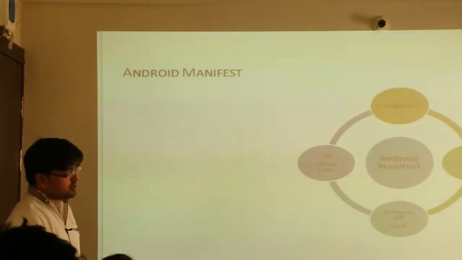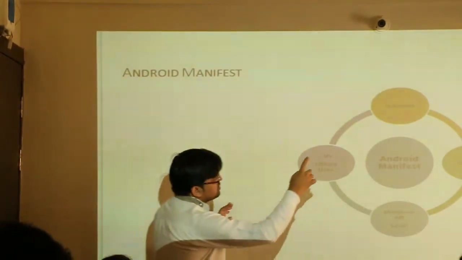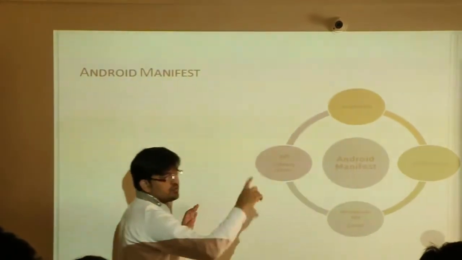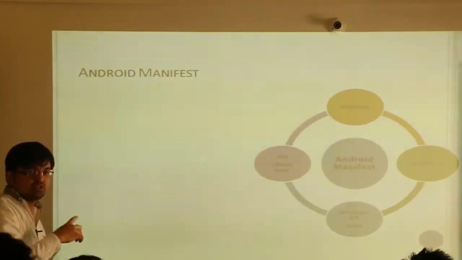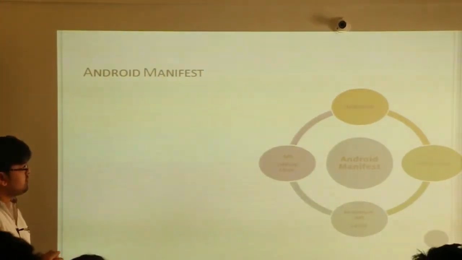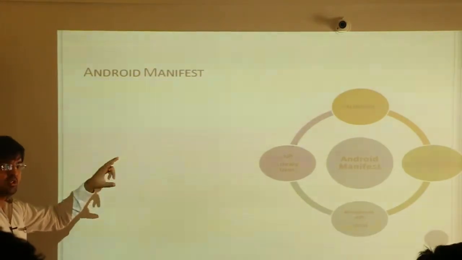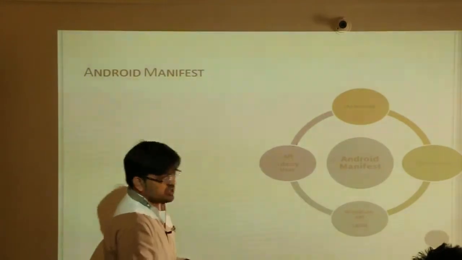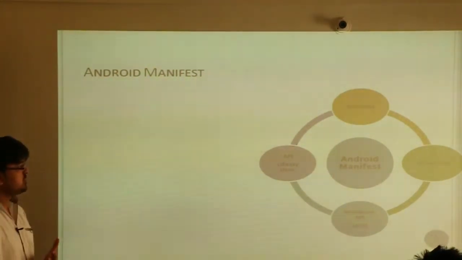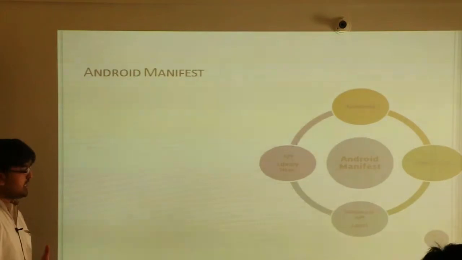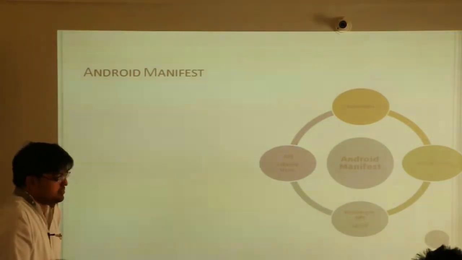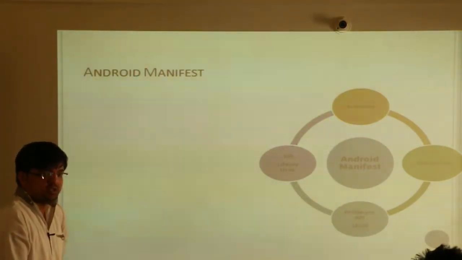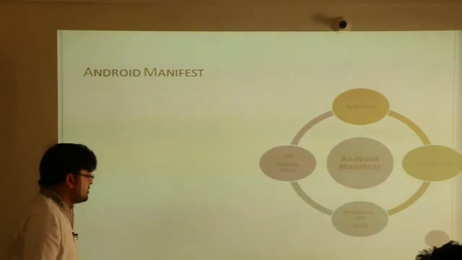Okay, so what is the manifest file? It has list of activities, list of services, list of broadcast receiver, list of content providers. So all four components you need to register in manifest file. Second है आपका permissions. So you will have to add all the usage permissions. So if the app is asking for any permission, you will have to add it. Maybe internet permission or read phone state permission. So all the permissions you have to add.